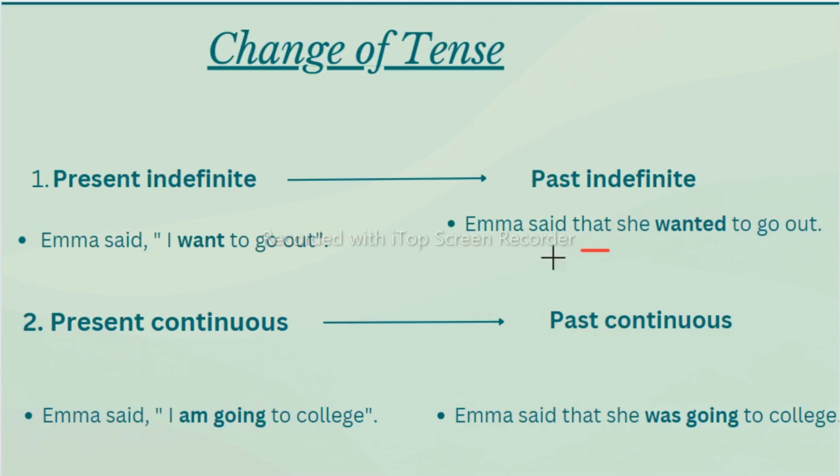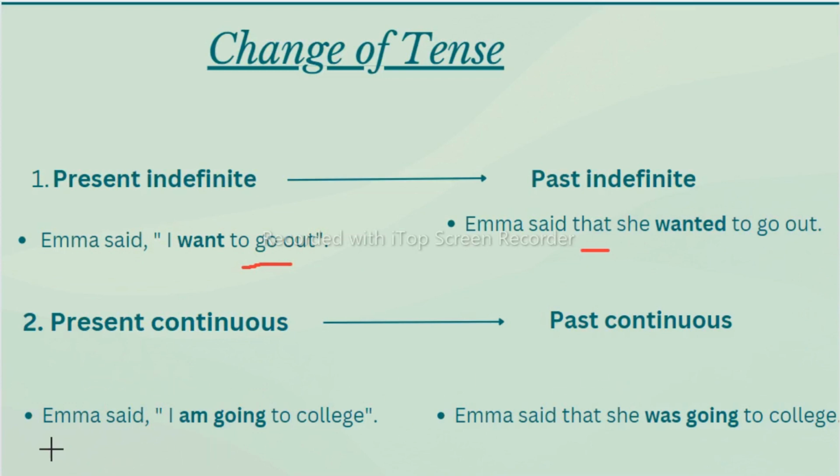I want to go out, she wanted, because this want is in simple present and we are changing to past, so this want becomes wanted. She wanted, then as it is same remaining sentence, to go out. And notice here students, I have removed this comma and inverted commas. Now let's see the next one. If your direct speech is in the present continuous, it will change to the past continuous.